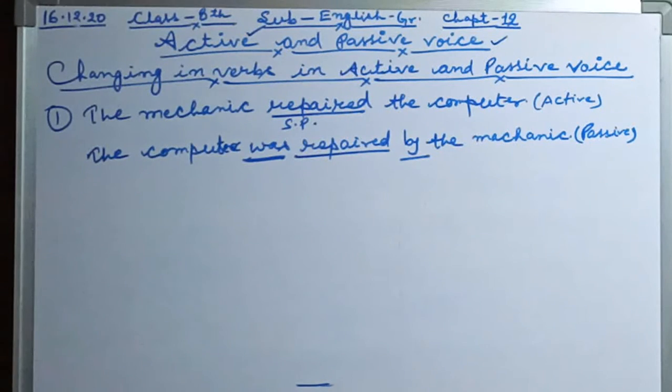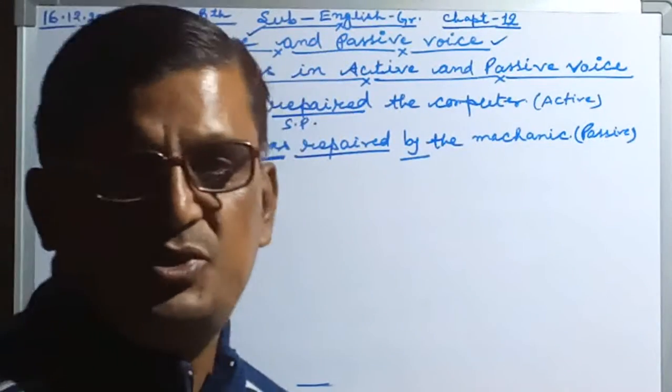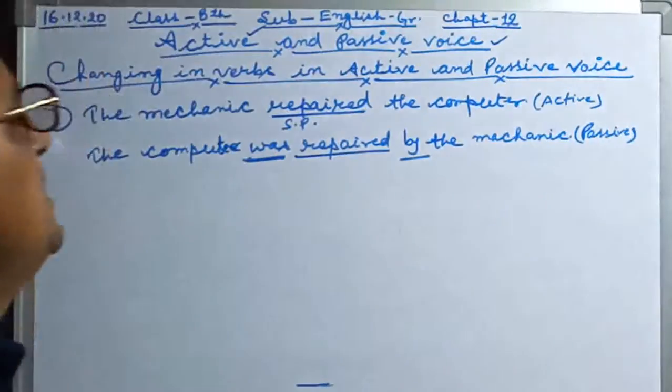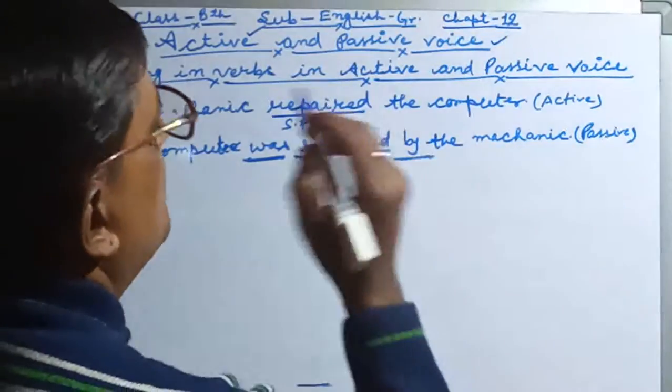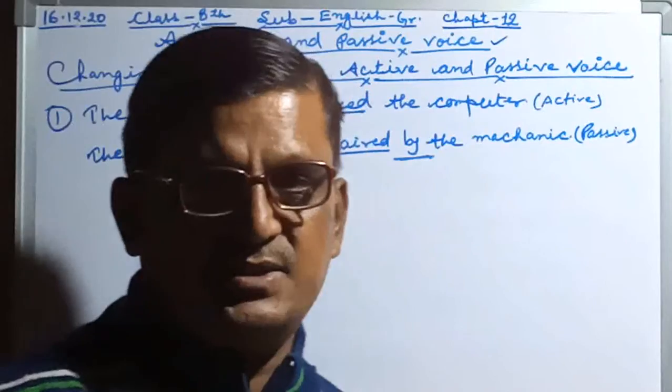Next example also we can take. Sometimes we omit the preposition by from the sentence. Omit means we take it out, we do not write it in the sentence.